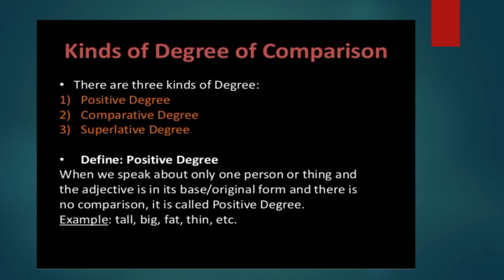Here, children, in the positive degree, there is no comparison. It will be in the base form or in the original form. So, there is no comparison at all. So, when there is no comparison, it is called positive degree. For example, tall, big, fat, thin. These are all the examples for positive degree.